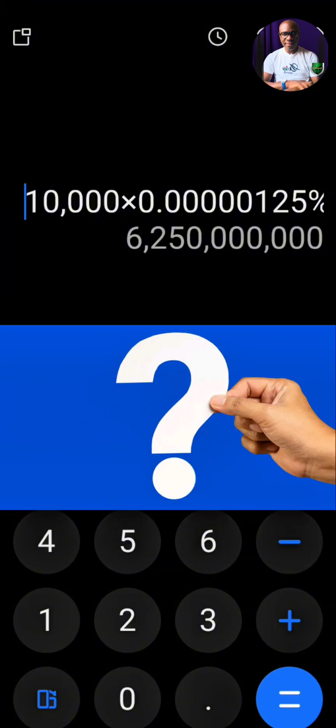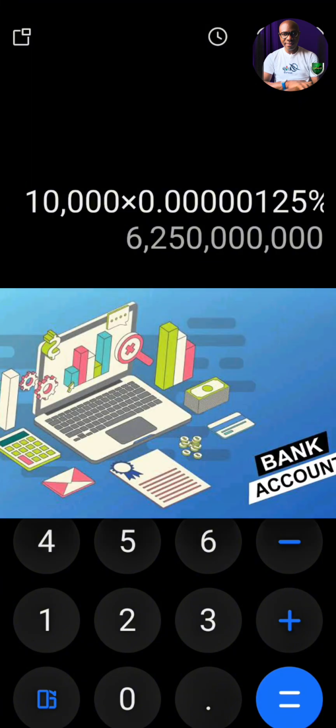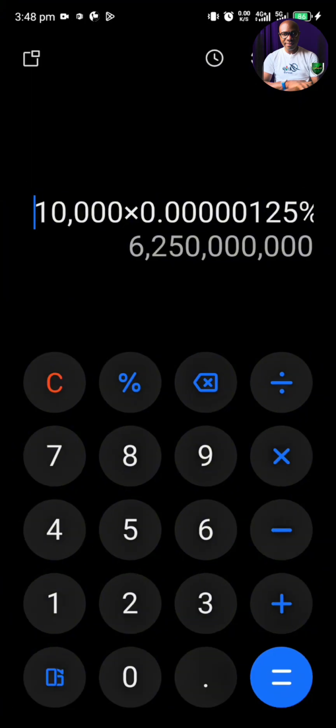Now the question is this: if it's going to take you 5 to 10 years to make 6.25 billion naira, won't you wait for it? Obviously there are some persons who are 50, 60, 70 years old who have not seen 1 billion naira in their bank account. So if it takes you 4 to 5 years to wait to get 6.25 billion naira, won't you wait? Is that a bad business? I don't think so. This is why we are calling you: come and be part of SWIFTtrip as a shareholder.